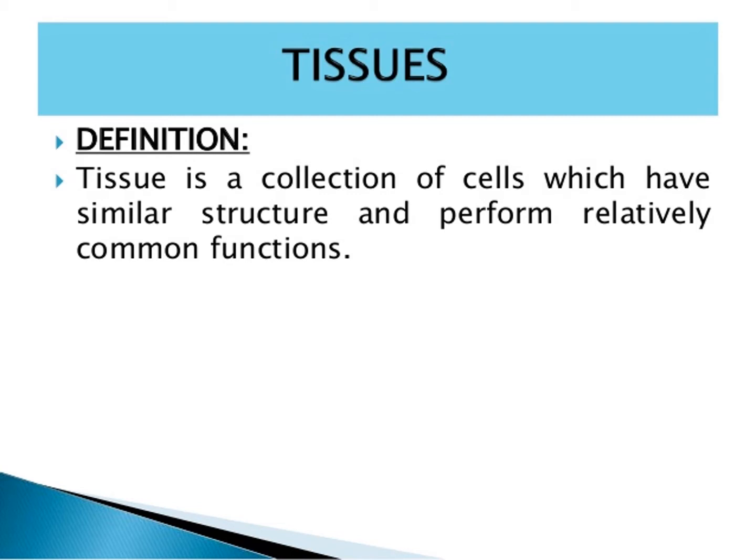That is a tissue. Tissue is a collection of cells, a group of cells positioned and designed to perform a particular function. Position also, design also, perform the particular function also.